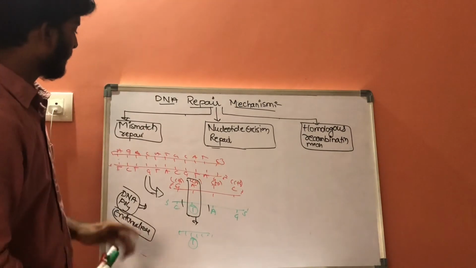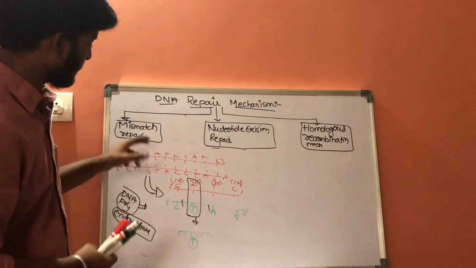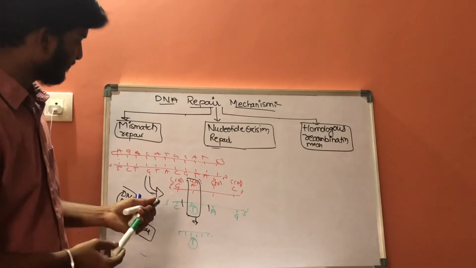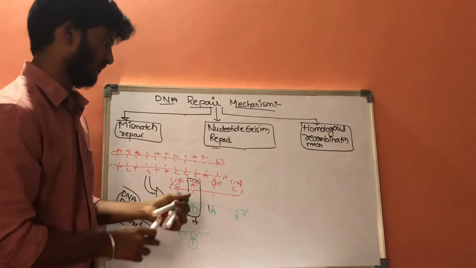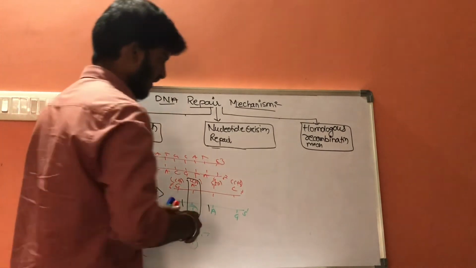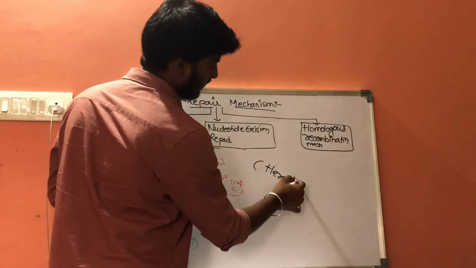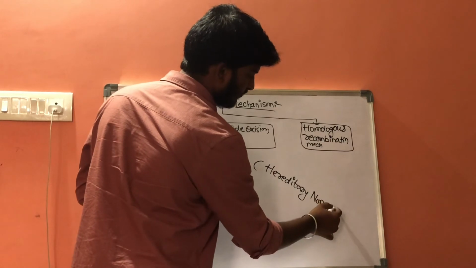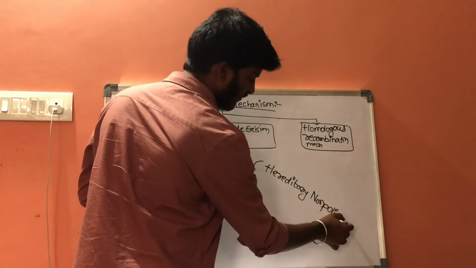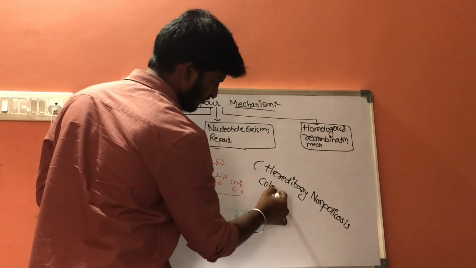If there are any abnormalities in the mismatch mechanism, it can be seen in hereditary non-polyposis colon carcinoma.